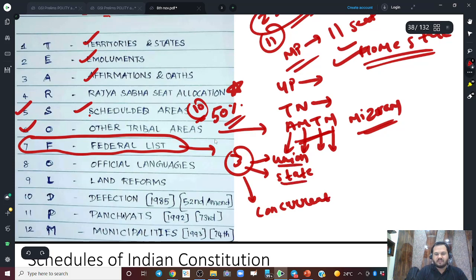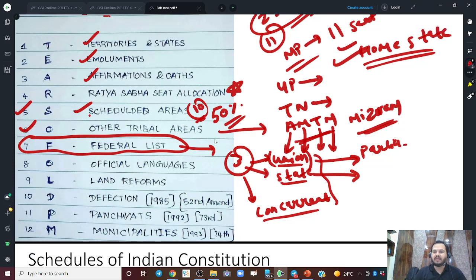So what is the significance of Schedule 7 or these lists? The significance is that the Union list has all those subjects which are under the domain of the Union government, the central government. The State list has some subjects which are exclusively under the state government. On all the subjects in the Union list, only the central government, that is, Parliament, can make law. The state legislature will not make law on them. Similarly, on all those subjects on the State list, only the state governments, the government of Madhya Pradesh, government of Mizoram, government of Tamil Nadu, can make their own laws.